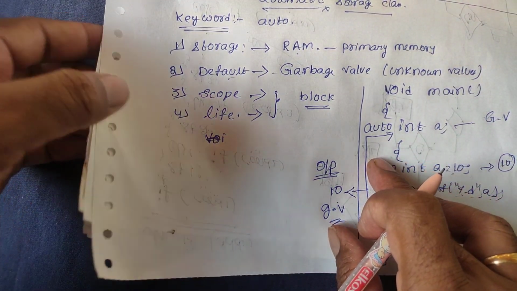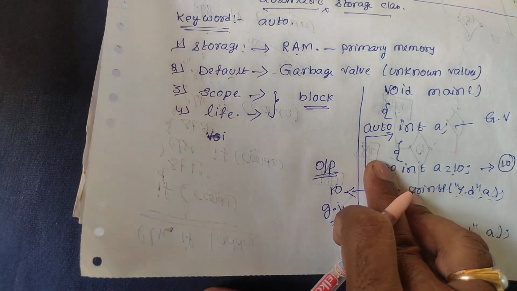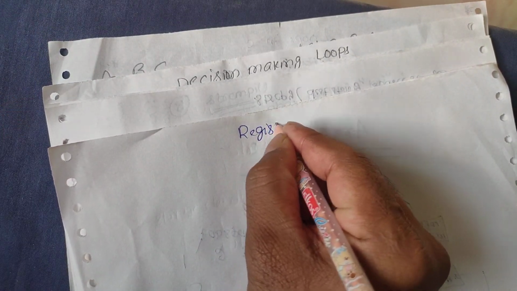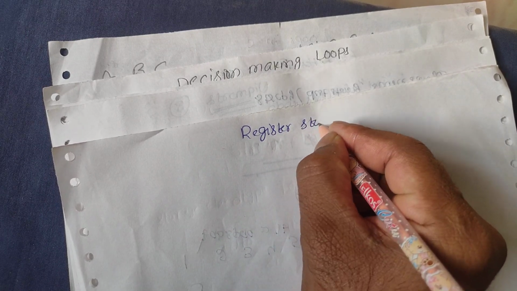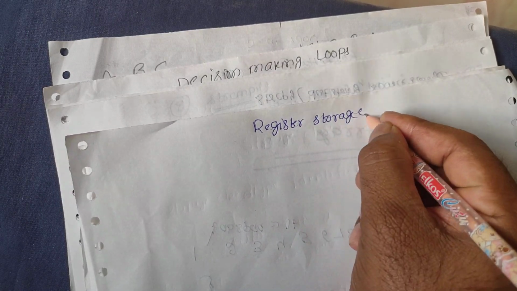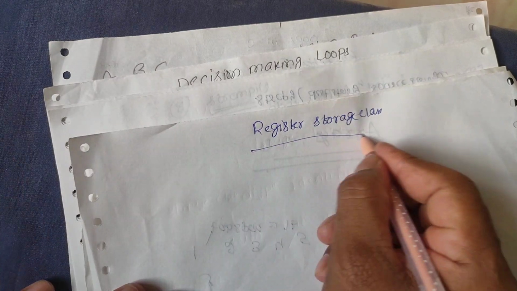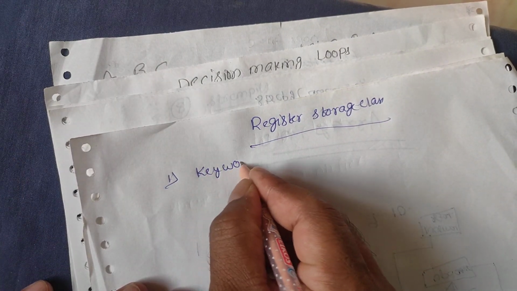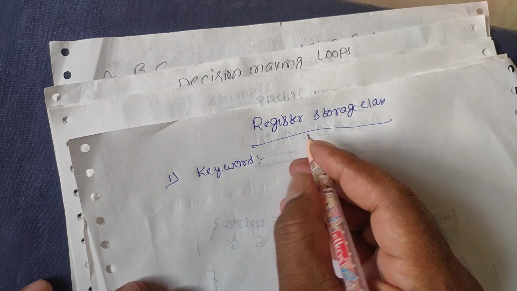Now we discuss one more storage class, that is the register storage class. What is the keyword for the register storage class?